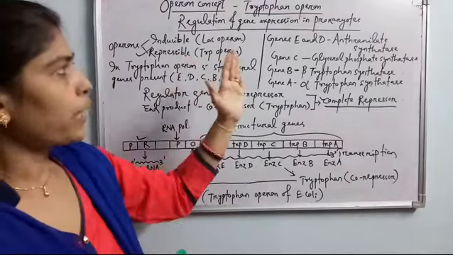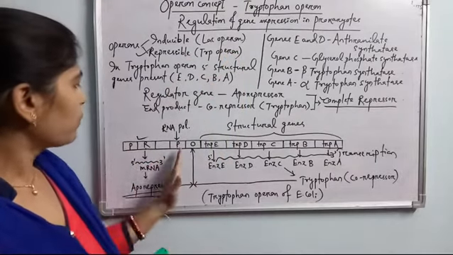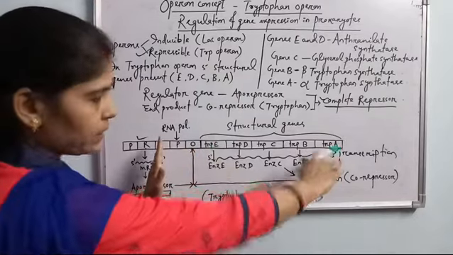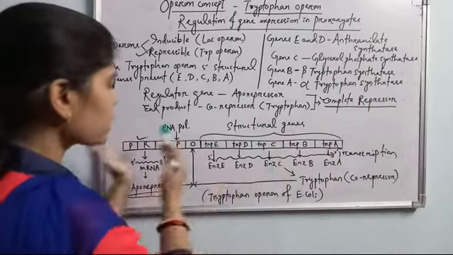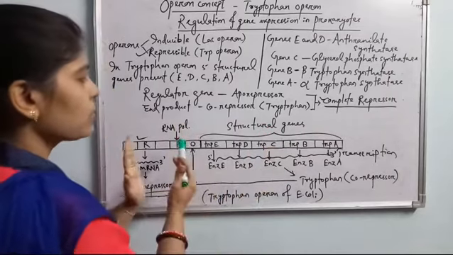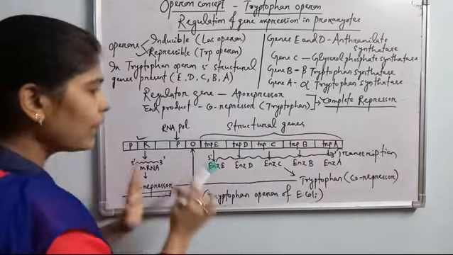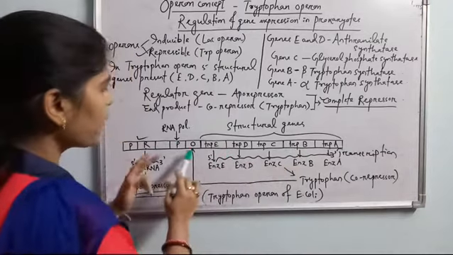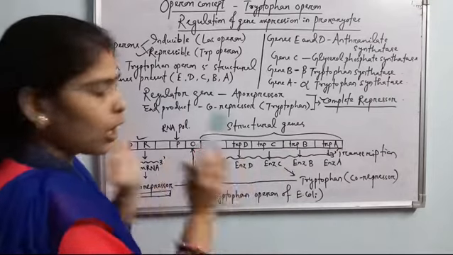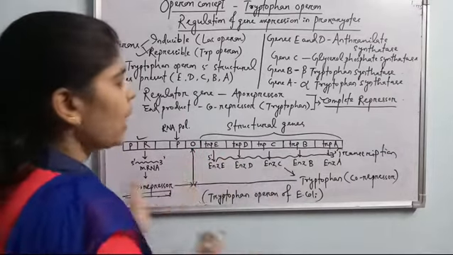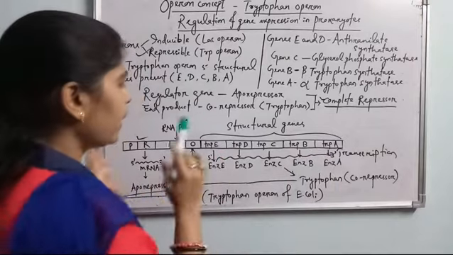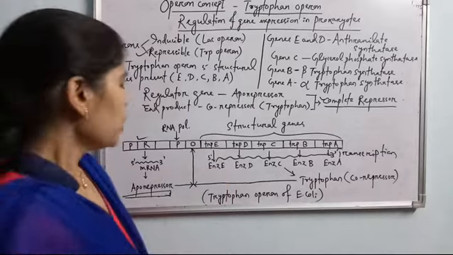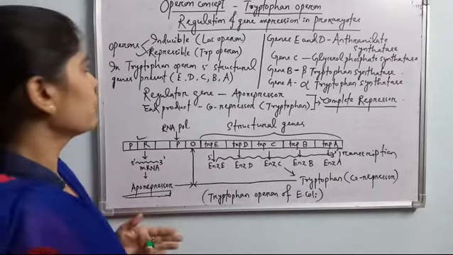In prokaryotes, as in eukaryotes, the regulator, promoter and operator, these three regulatory genes are present ahead of the operons, as in eukaryotes, in the upstream of the cistrons. Similarly here, more than one cistron is present continuously, and they are operated by a single operator to form the operon. An operon has more than one cistron, and it will produce a polycistronic mRNA, which will produce a number of enzymes needed for a particular pathway. So this is the operon concept we have discussed.